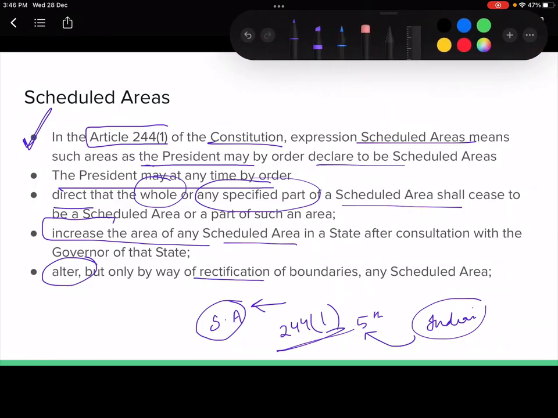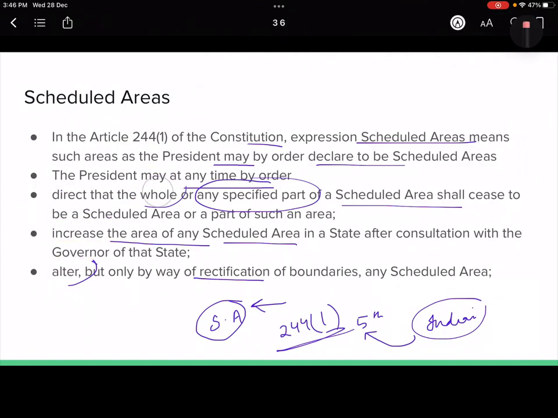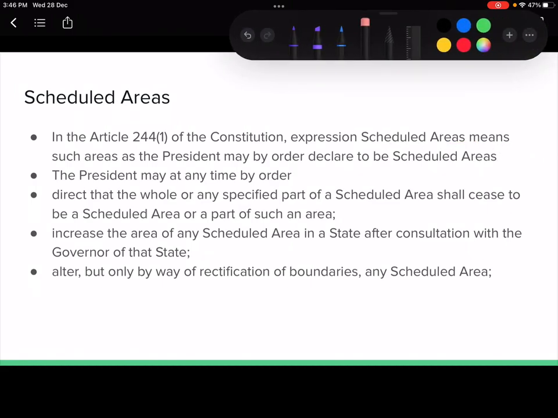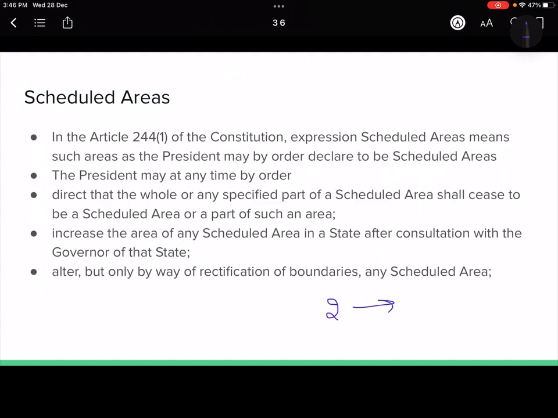That means who is going to declare a scheduled area? It is going to be the president under Article 244. He can do anything, he can join two or more scheduled areas into one. He can disintegrate one into more than one scheduled area, right? He can change the name of a scheduled area. He can put a new area under the scheduled area. So he can do all of this with the consultation of the governor of the state. So if he has to increase the areas or something like that, he will take the consultation from the governor.